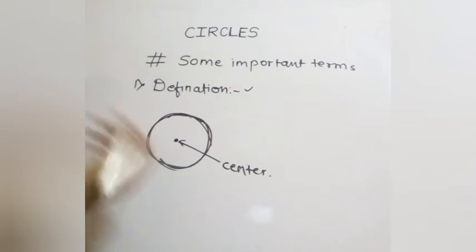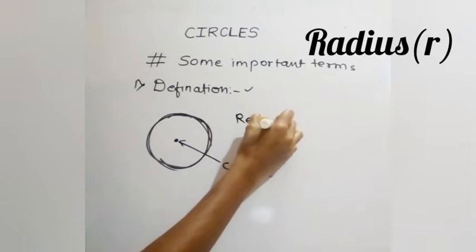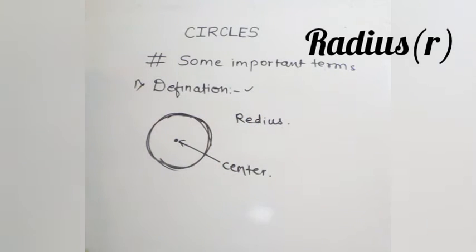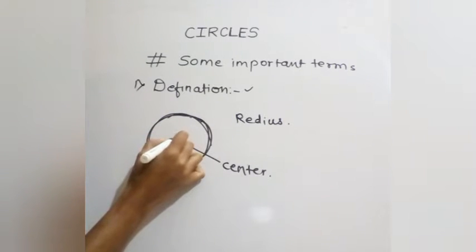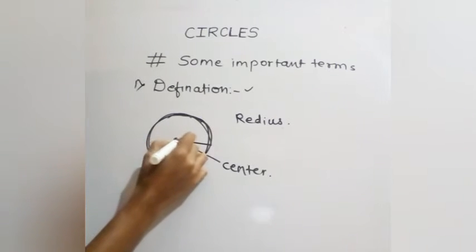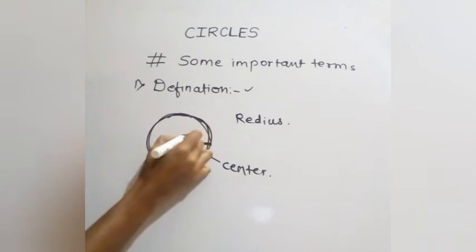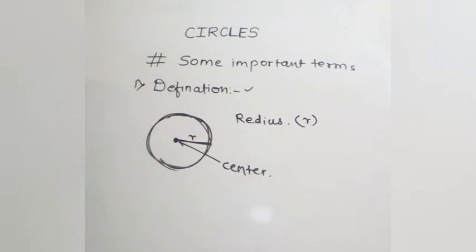Now let's see what is radius. What is the radius of the circle? The radius is the distance between this fixed point and the plane. The distance from this fixed point to the circle is called the radius, and radius is denoted by small r.